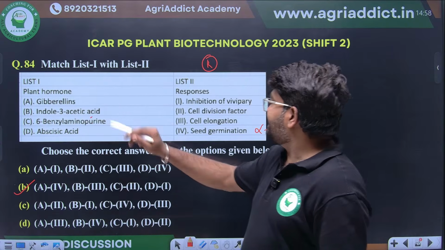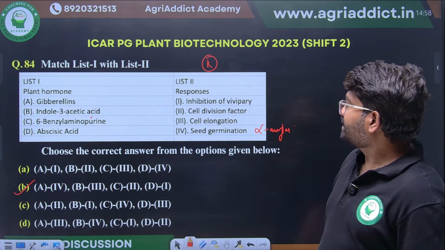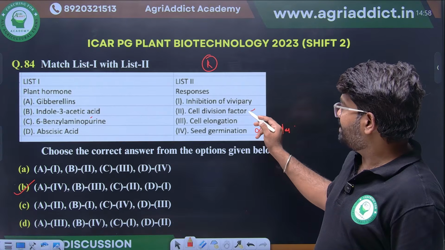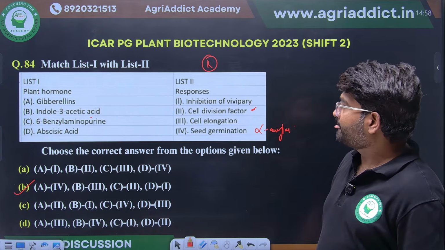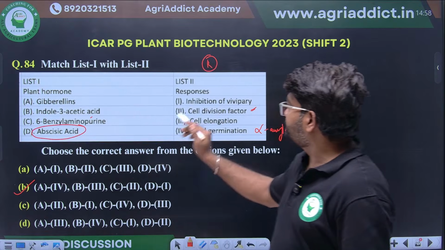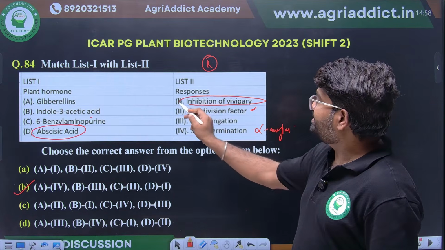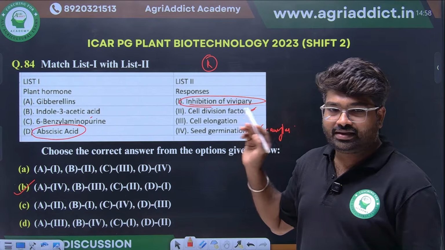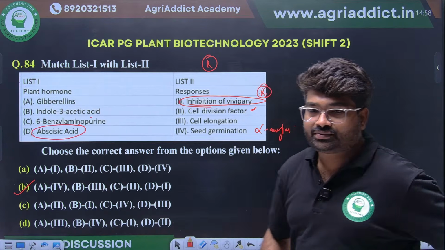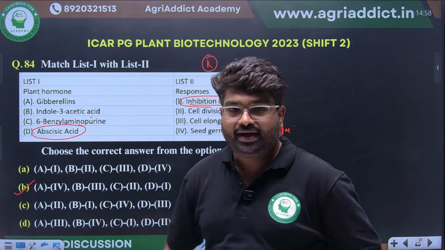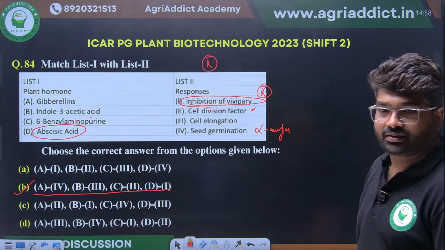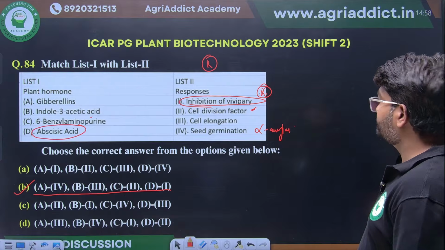Indole 3 acetic acid, what will it do? It may be cell division factor. The most important thing you see here, abscisic acid. This we have already seen. It is the inhibition of vivipary. This is the most important objective. Abscisic acid will inhibit vivipary. So the right option is what? 4, 3, 2, 1. Clear? 4, 3, 2, 1.